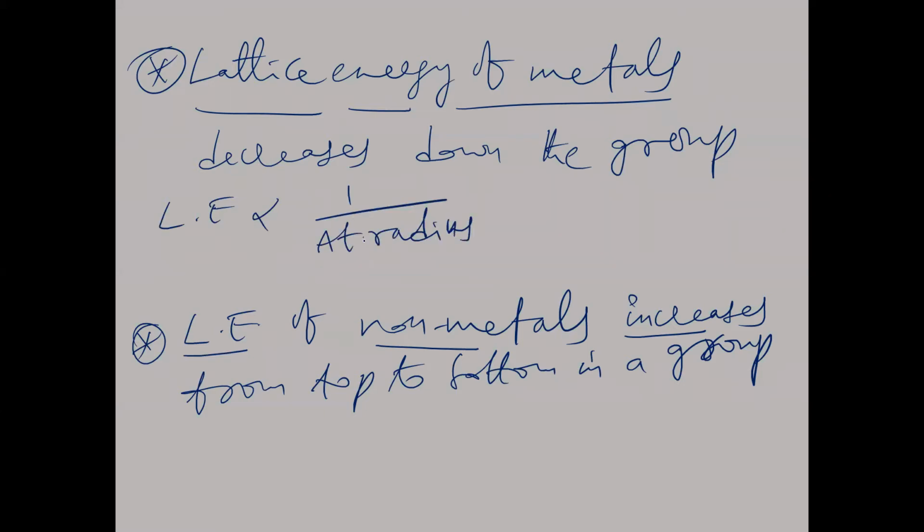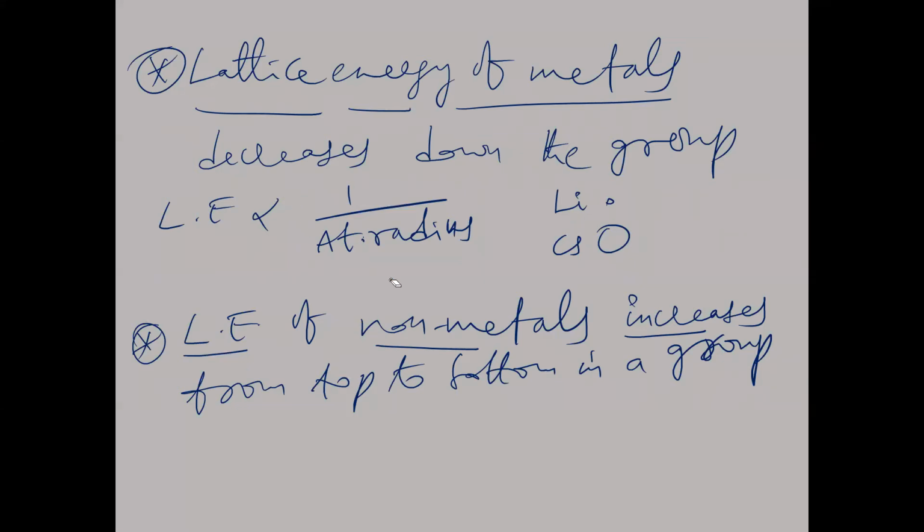If you take lithium and cesium, lithium has the smaller size, so automatically its lattice enthalpy will be greater. So lattice enthalpy of metals is inversely proportional to atomic radius.